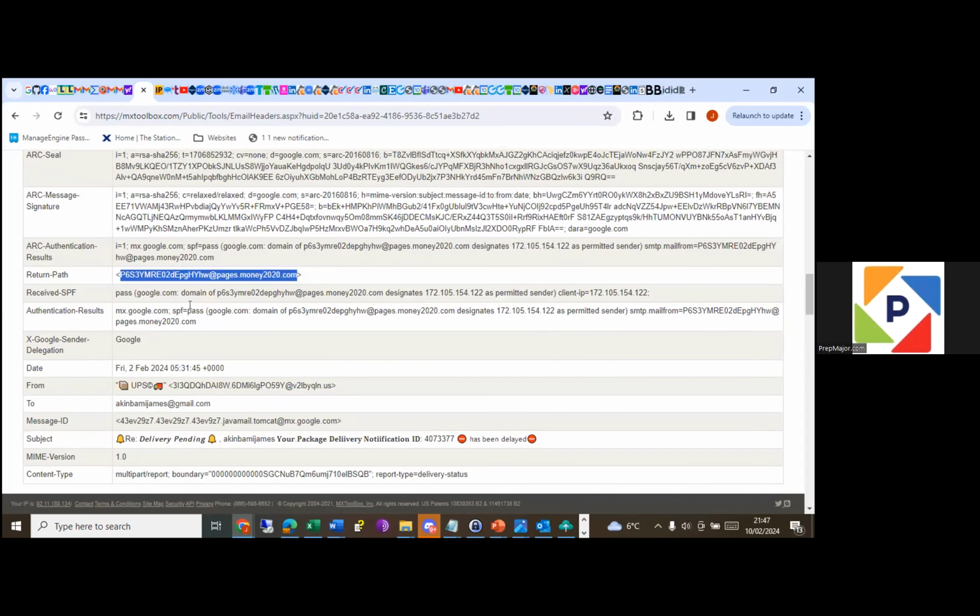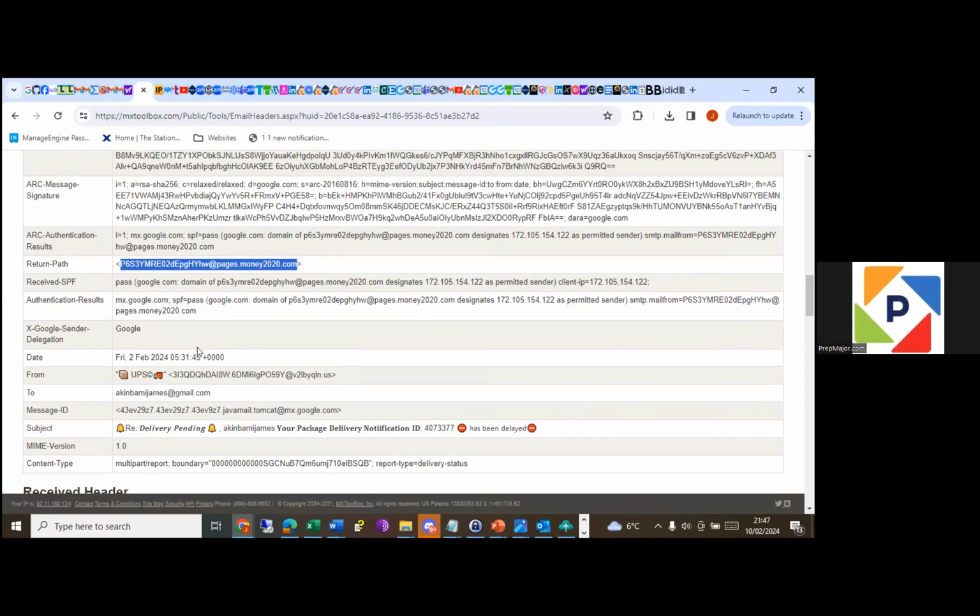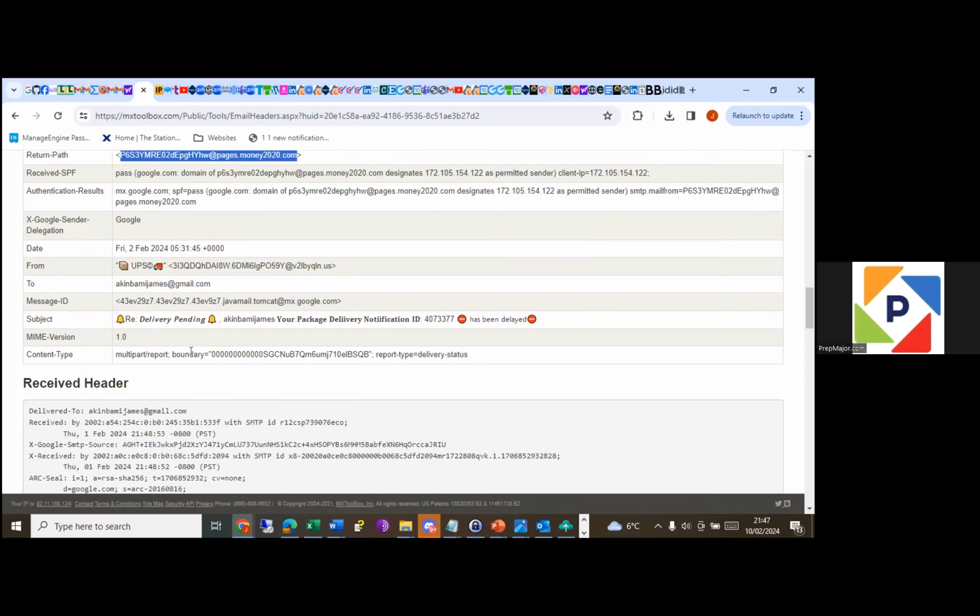So as I kept hammering on that, if it's not phishing, it will be the same. If it's phishing, it will not be the same. So the return path will be different from the sender address. So yeah, that's one example.